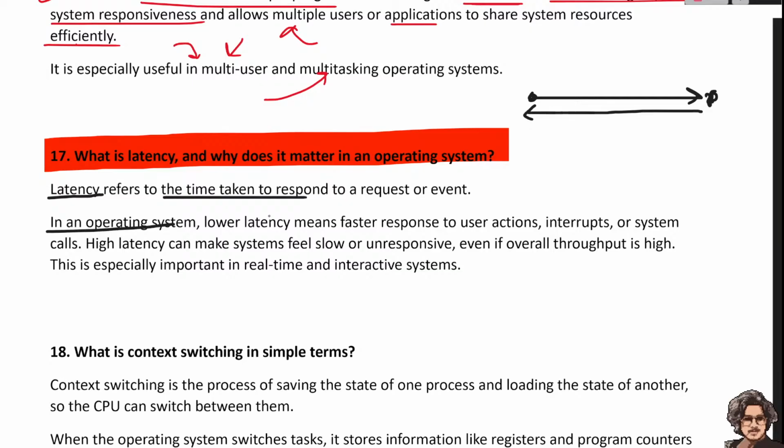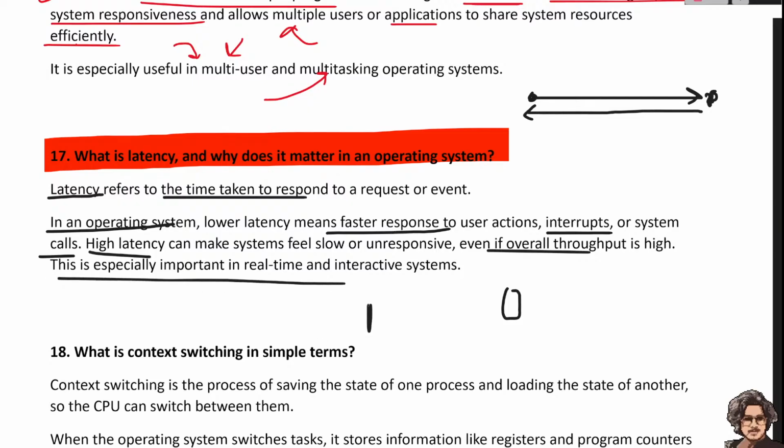In an operating system, lower latency means faster responses to user actions, interrupts, or system calls. Higher latency can make a system feel slow and unresponsive even if overall throughput is high. Throughput is how many packets we can send. Latency is especially important in real-time and interactive systems. When we are using a real-time operating system, we want lower latency.